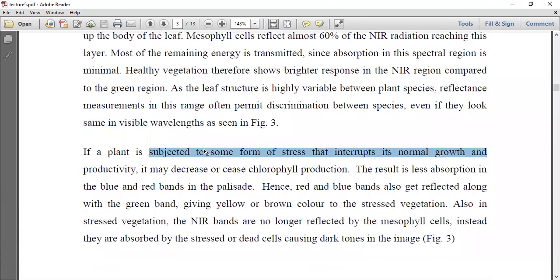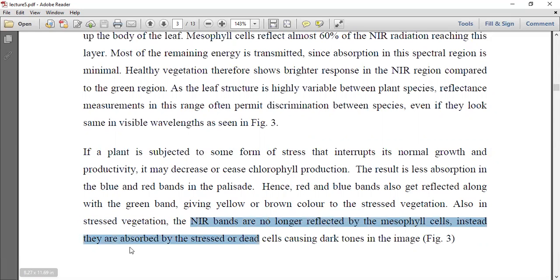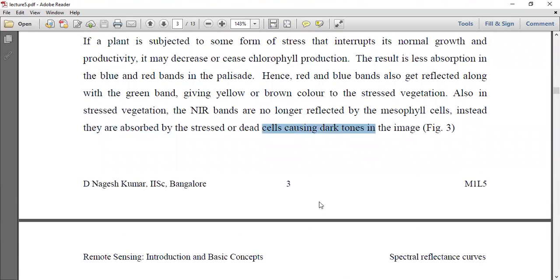If a plant is subjected to some form of stress that interrupts its normal growth and productivity, it may decrease or cease chlorophyll production. The result is less absorption in the blue and red bands in the palisade. Hence, red and blue bands also get reflected along with the green band, giving a yellow or brown color to the stressed vegetation. Also in stressed vegetation, the NIR bands are no longer reflected by the mesophyll cells. Instead, they are absorbed by the stressed or dead cells, causing dark tones in the images.